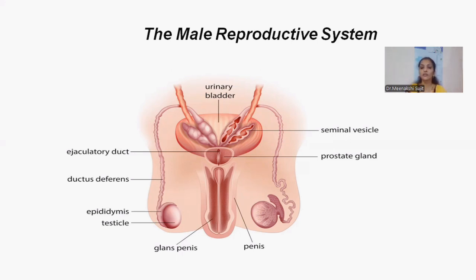Like if they are suffering with family planning, if they are planning and they are not getting conceived, if you have all this knowledge, you will be well and good, right? For simple things, there is no need to go to doctors and spend a lot of money on investigations, everything, right?